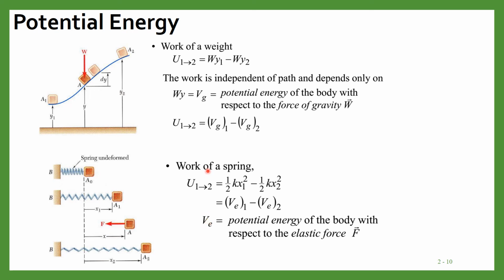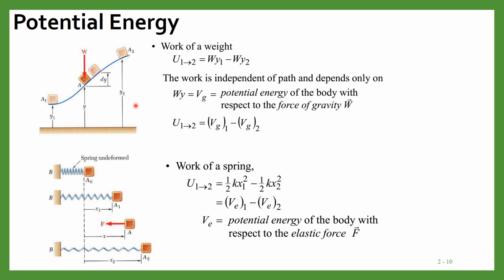Let us see the concept of potential energy. We know that the work of a weight, which we calculated just recently, is equal to Wy1 minus Wy2. From the expression we can see that the work is independent of the path and depends only on the initial and final position. We also know from our previous knowledge that this weight times height is known as the potential energy of the body.